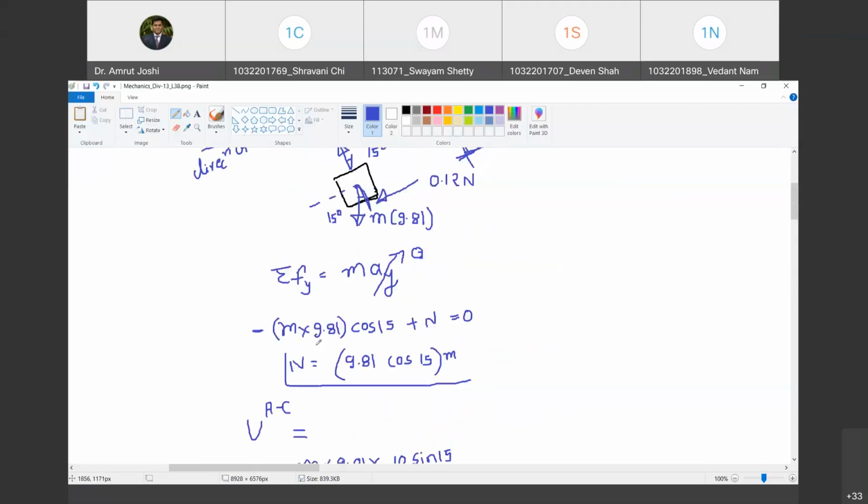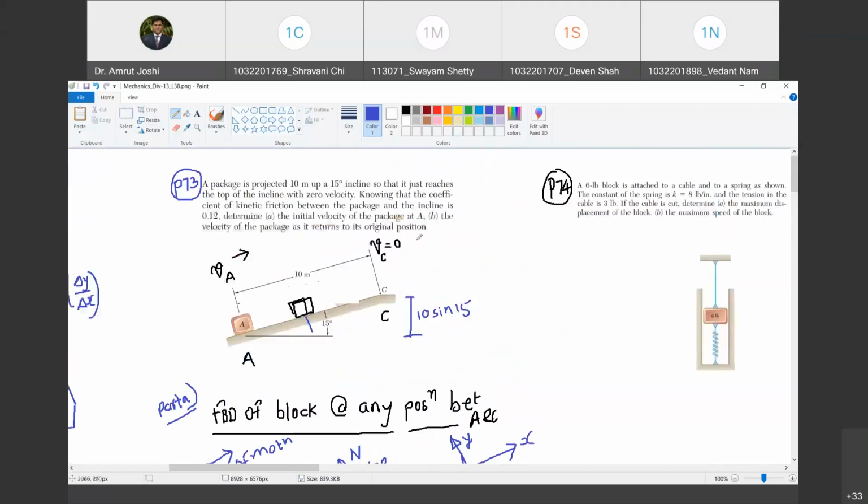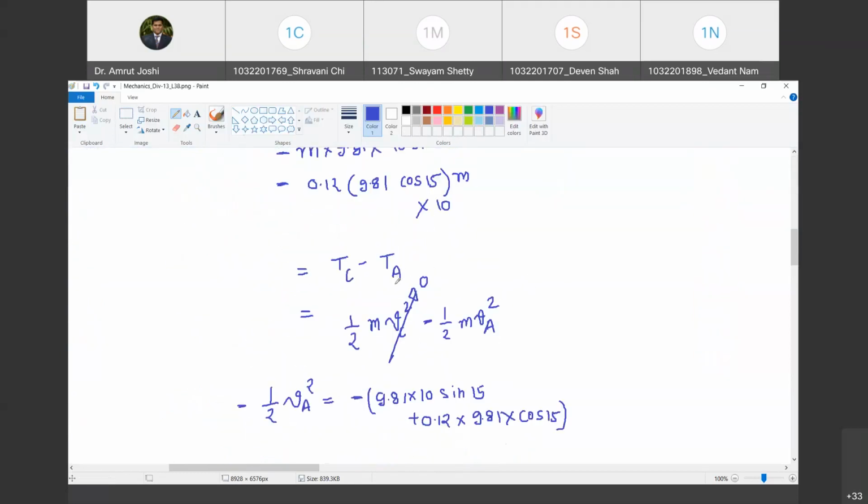Now let us deal with the second part of the problem. This was part A. Happy? Yes, sir. What is part B? Part B is the velocity of the package as it returns to its original position. So now the next journey of the package starts. It starts from VC equal to 0 and comes back to A. Are you with me? Yes, sir.